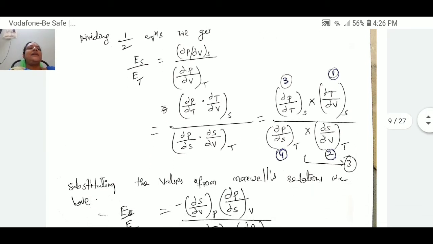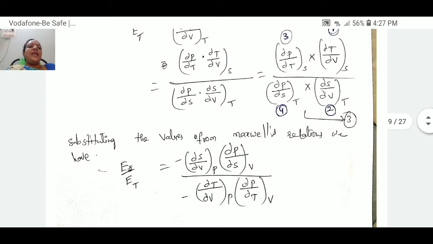In this equation, just use the Maxwell equations. Here I have written in the place of the first term the Maxwell third equation, in case of the second one the Maxwell first equation, similarly the Maxwell fourth equation and Maxwell's second equation. Just replace these terms with Maxwell equations.